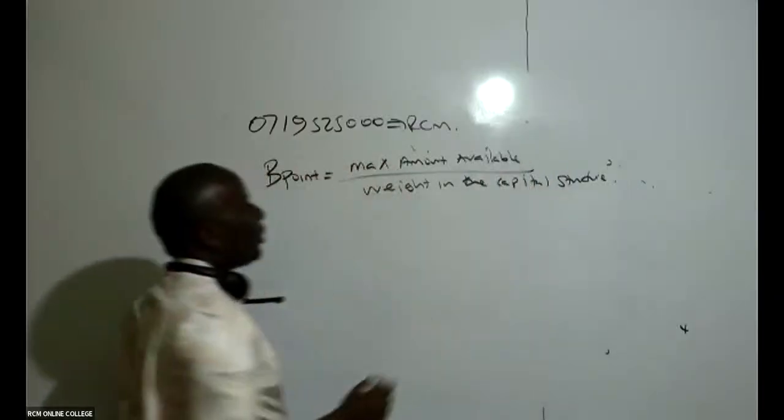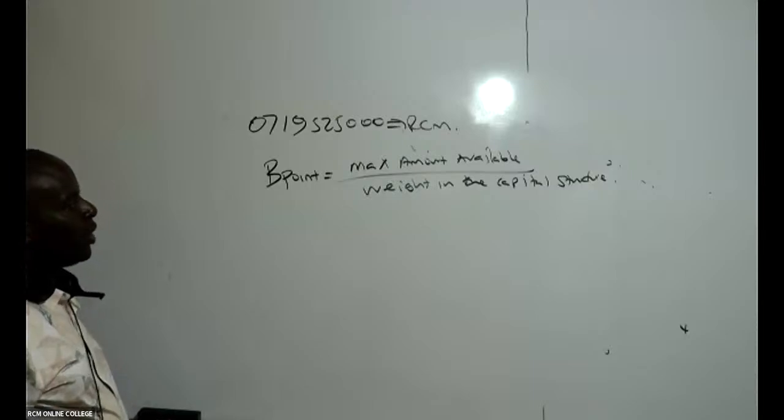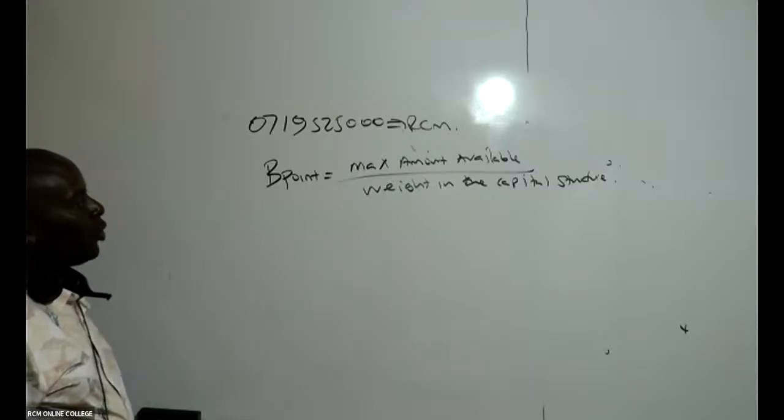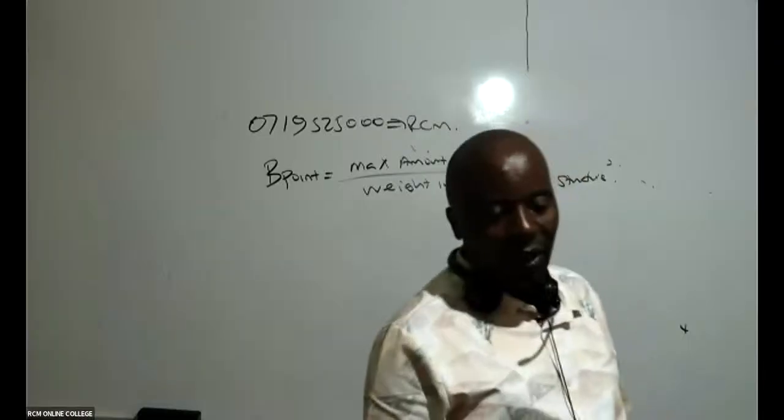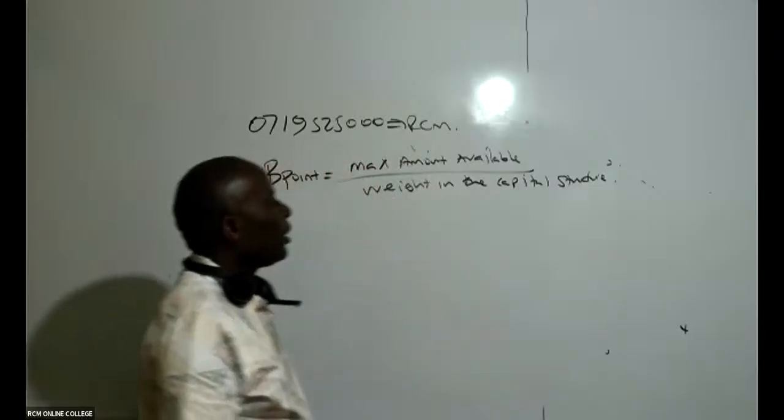This is a very important formula that I would want you to write: maximum amount available divided by weight in the capital structure.